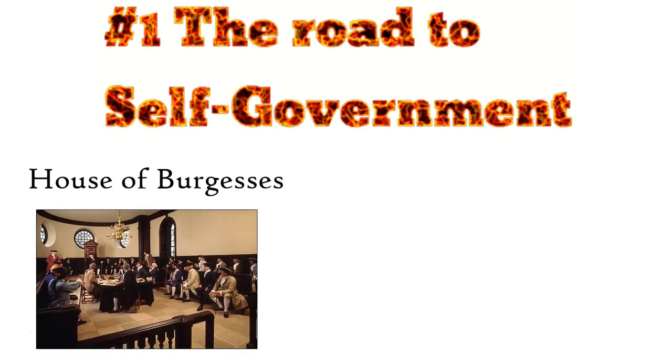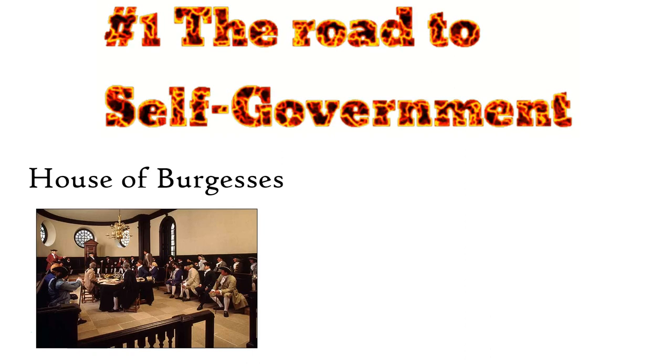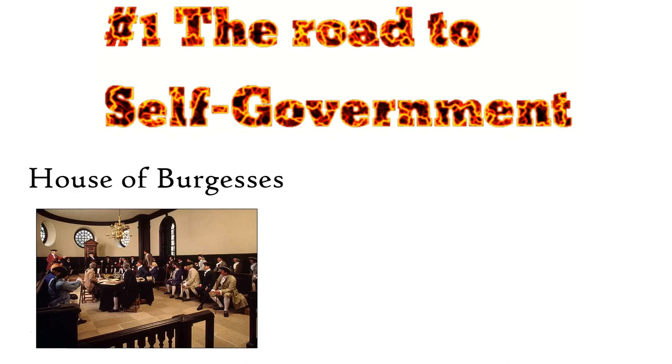So our number 1 must-know for Period 2 is the road to self-government. From the onset of the first colony in America, Jamestown, we see the beginnings of self-government, a foundational idea for Americans even today. The colony of Jamestown established a legislative body known as the House of Burgesses. Though voters were limited to white land-owning males, it did allow average citizens a voice in what happens in their colony.